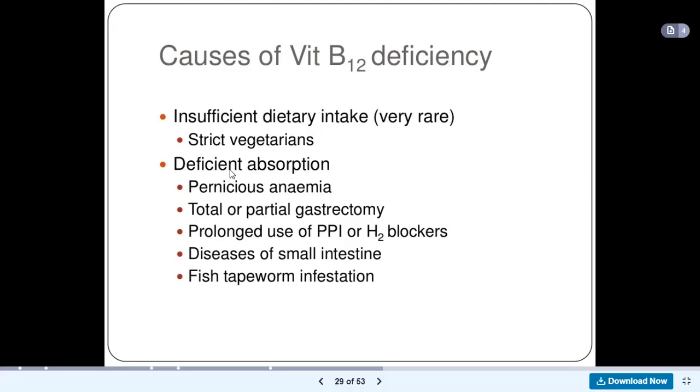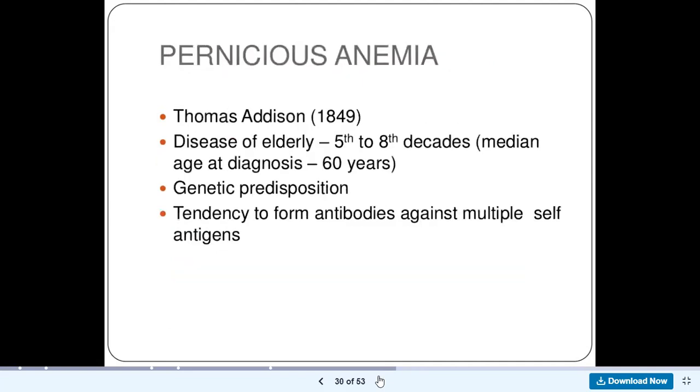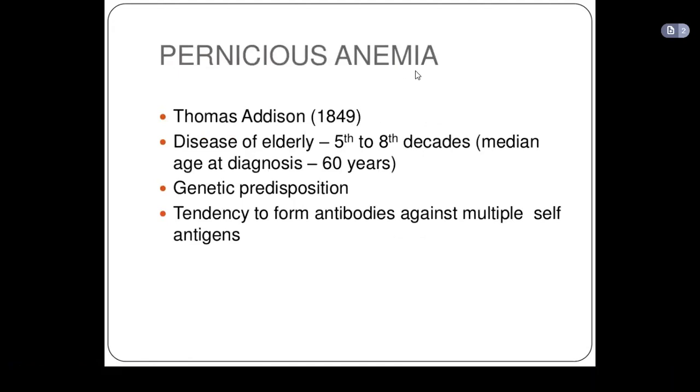So all of these, one, insufficient dietary intake or deficient absorption, any of these would cause deficient absorption, will lead to vitamin B12 deficiency. And when there's no B12, there is no proper DNA synthesis. And when there's no proper DNA synthesis, we produce megaloblast. Okay. Pernicious anemia. So here is just a little explanation of what pernicious anemia is.